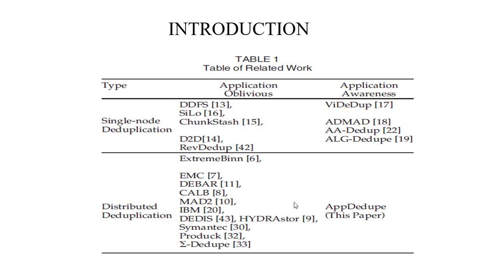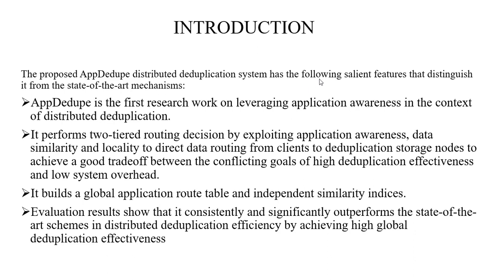In this table we can see that AppDedupe is the first work on application awareness in distributed deduplication. Here are the features of their AppDedupe application. AppDedupe is the first research work on leveraging application awareness in the context of distributed deduplication. It performs two-tier routing decisions by exploiting application awareness. It builds a global application route table and independent similarity indices. Evaluation results show that they achieve high global deduplication effectiveness.